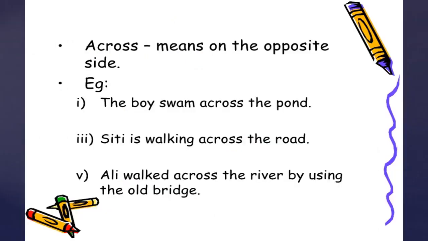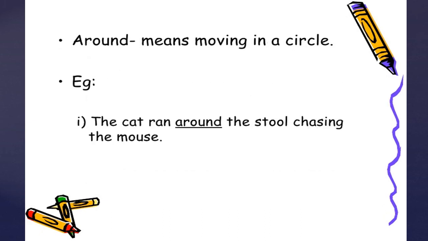Now let's see the uses of across. Across means on the opposite side. This boy swam across the pond. That means on the opposite side. Siti is walking across the road. That means on the opposite side. Now around. Around means moving in a circle. For example, the cat ran around the stool chasing the mouse. That means she was moving in a circle around the stool chasing the mouse.